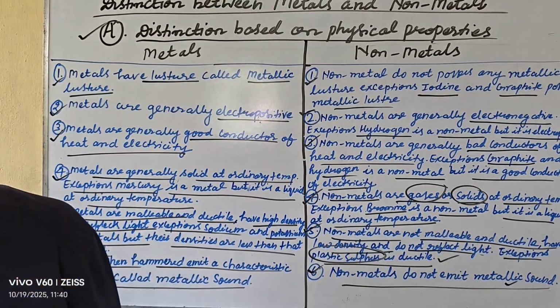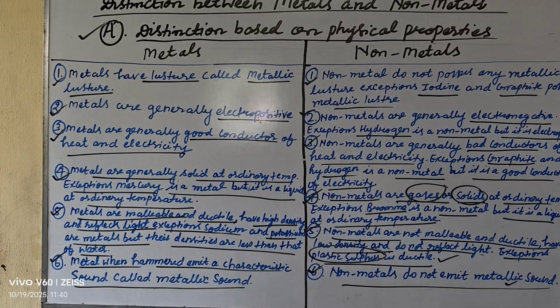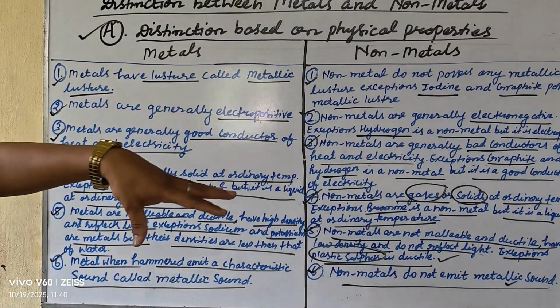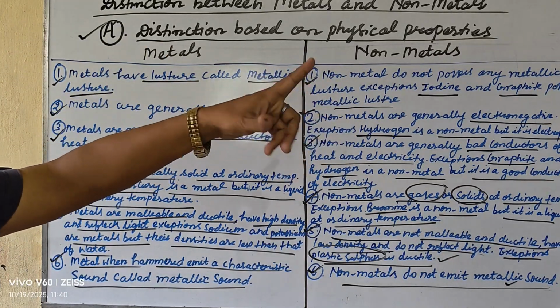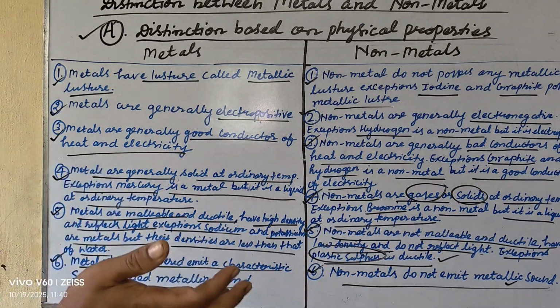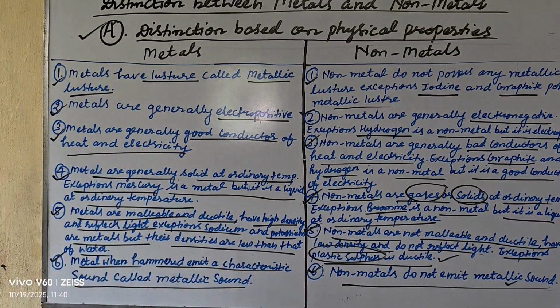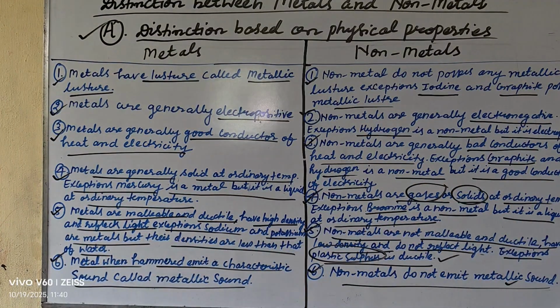Let us understand chapter number 3, Metals and Nonmetals, the distinction between metals and nonmetals based upon their physical properties. Metals have luster. Nonmetals are not lustrous. Exception: iodine and graphite have metallic luster. Metals are generally electropositive, nonmetals are generally electronegative, except hydrogen, which is electropositive. Metals are generally good conductors of heat and electricity. Nonmetals are generally bad conductors. Exception: graphite is a nonmetal but a good conductor of electricity.